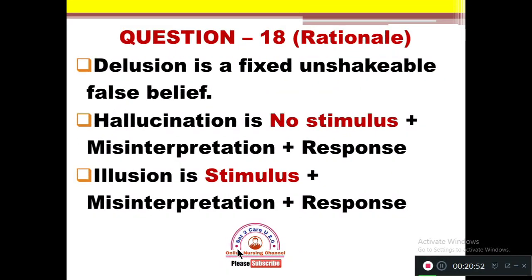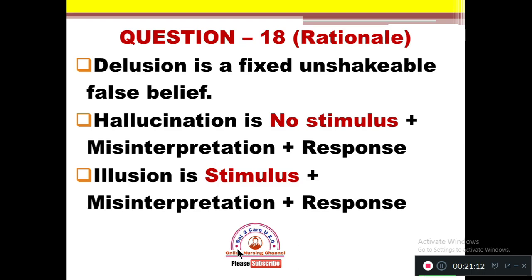Delusion is a fixed and unshakable false belief. Hallucination has no stimulus, but along with that, there is misinterpretation and response. But in case of illusion, there is a stimulus and misinterpretation and response also occur. That is illusion.